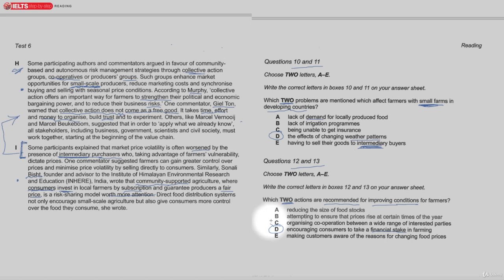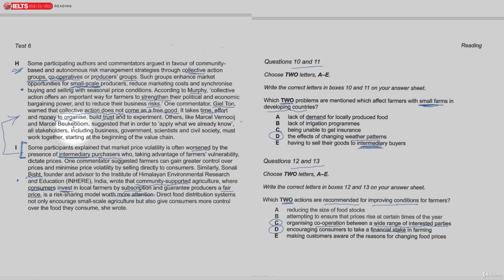slightly above here, C, organizing a cooperation between the wide range of interested parties. Okay, and we're talking about a cooperation here, so producers, groups, it's not just farmers working together, but collective action groups. So it's not just farmers, but people who would benefit from the farmers surviving and everybody working together. So the key word there, a wide range of interested parties, including over here customers. So that's sort of connected with D.